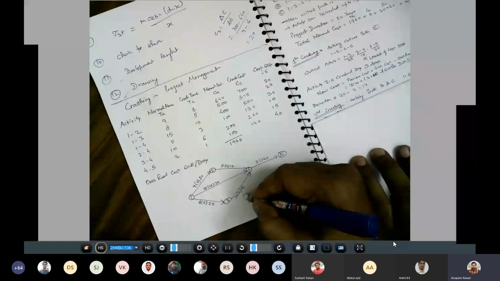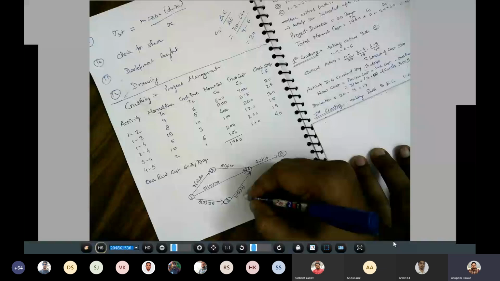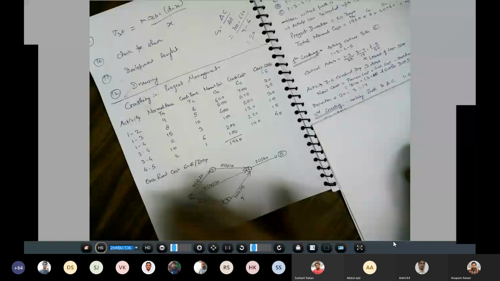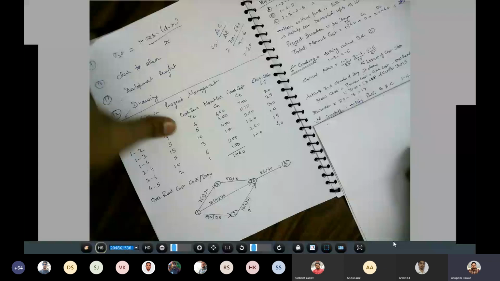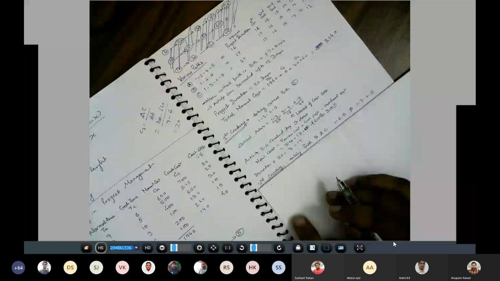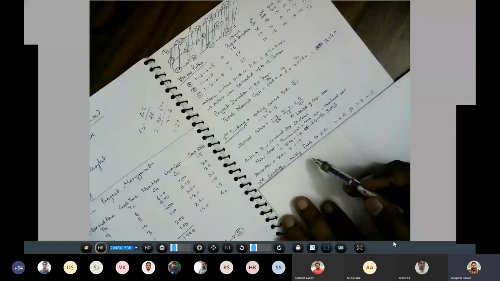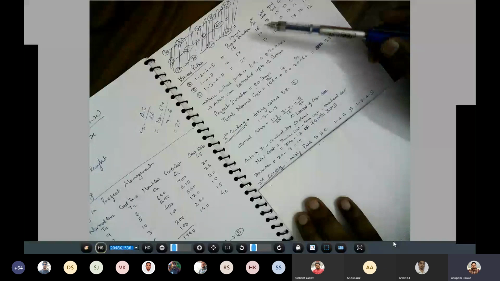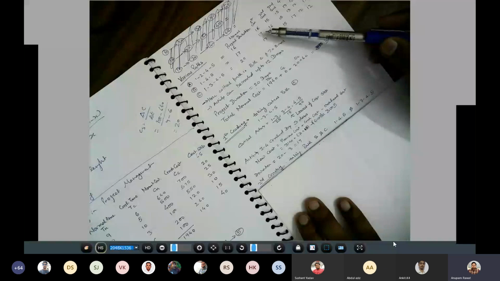तो अब ये हमारे पास जो है केवल यहाँ पे क्रैश करने का जो स्कोप बचा है, that becomes the 7. Okay, so you will write that here. Okay, तो अब आपके पास बचा है 7 और 6 का स्कोप, मतलब 1 आपको बचा है केवल. So in the second crashing you have to take the critical path. So in this situation the critical paths are 17 and 17, means path B and path C.